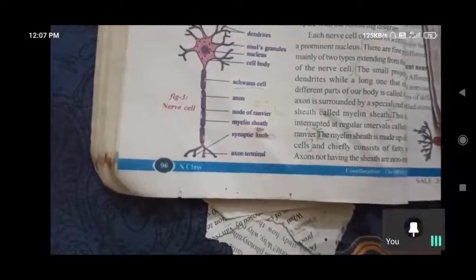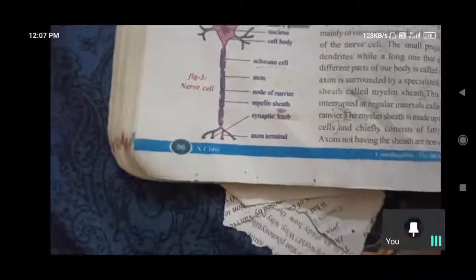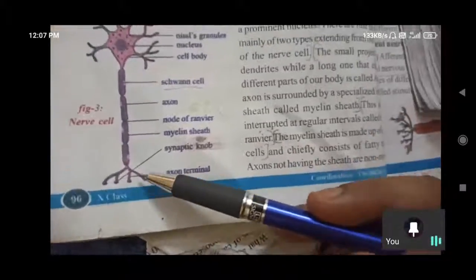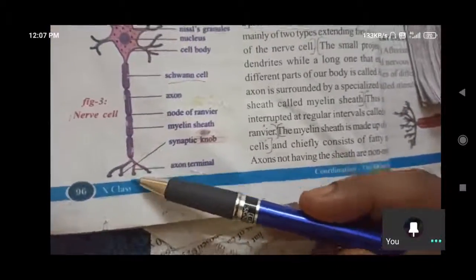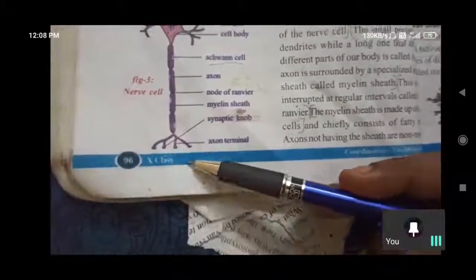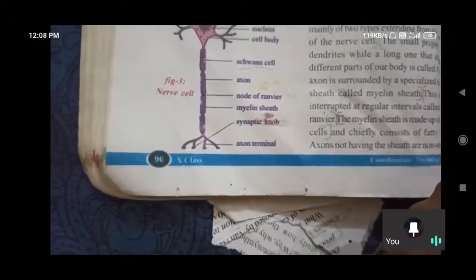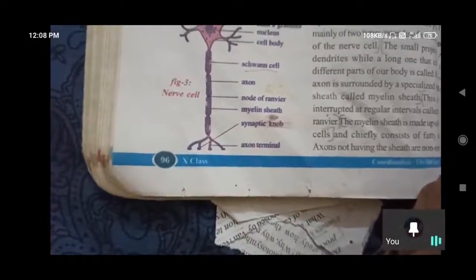Afterwards, through synapses, these are the functional regions, the axon terminals, which are projections from the axon. These synaptic knobs are functional regions, the contact between two neurons where information from one neuron is transmitted and relayed to another neuron.